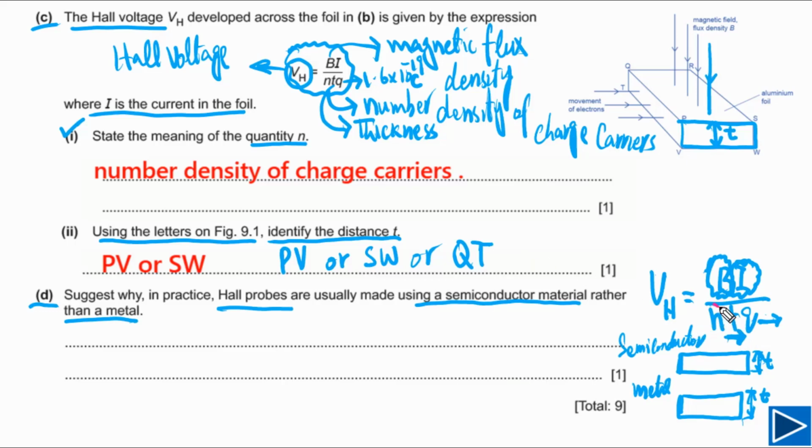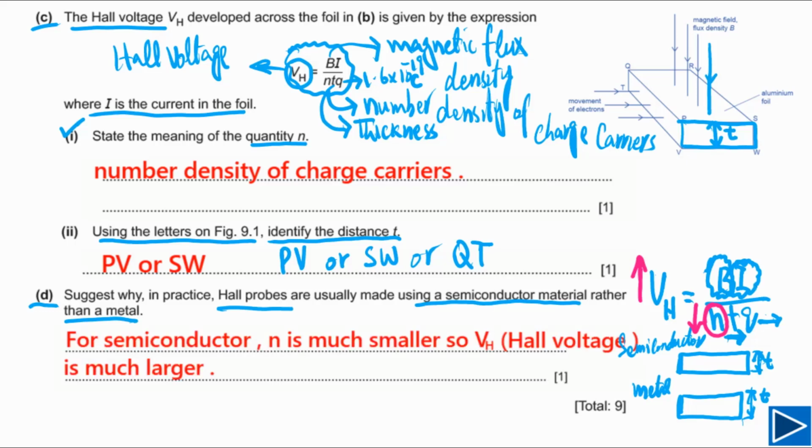That will be different for semiconductor, and also different for metal. If this N is small, then Hall voltage will be large. For semiconductor, this N is much smaller, so the VH is much larger. That's the reason Hall probes are made of semiconductor instead of metals, because N, the number density, is lower for them, so Hall voltage is greater for the same thickness, in the same magnetic field, for the same amount of current passing through the foil.